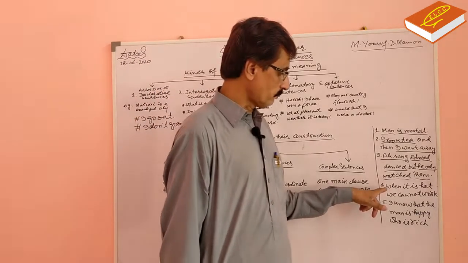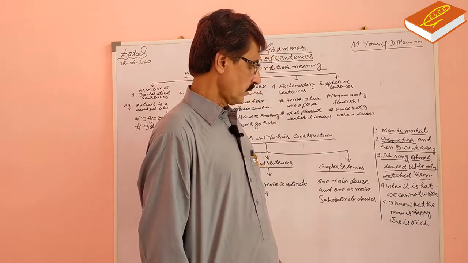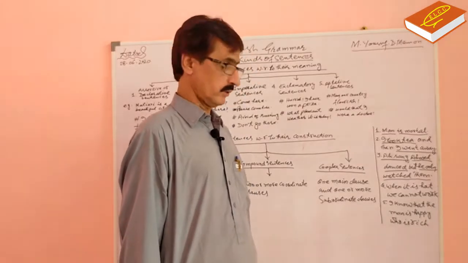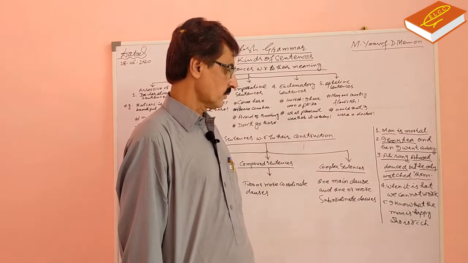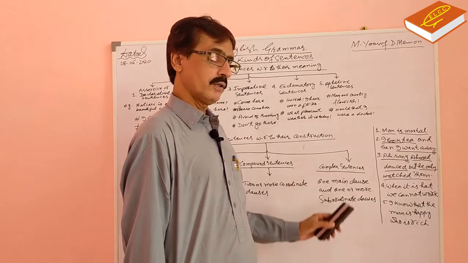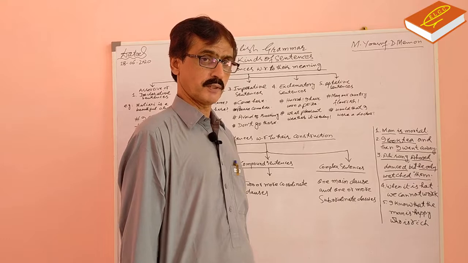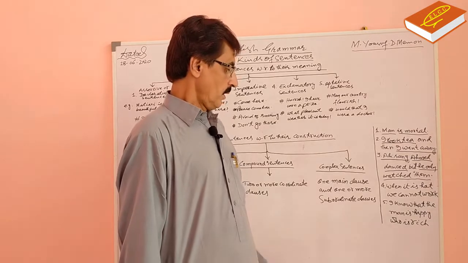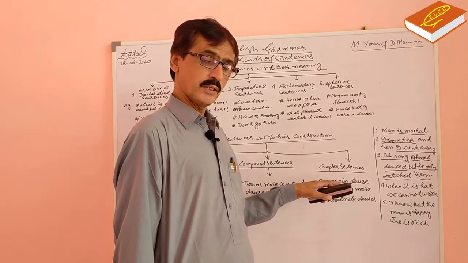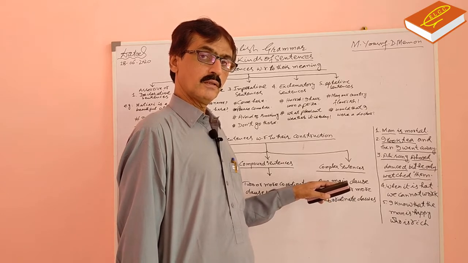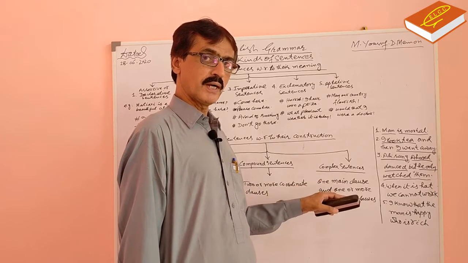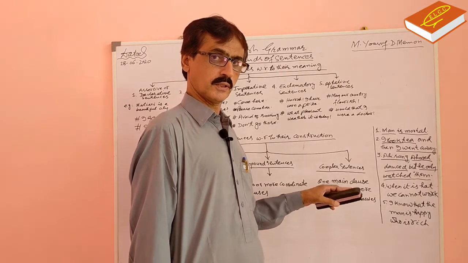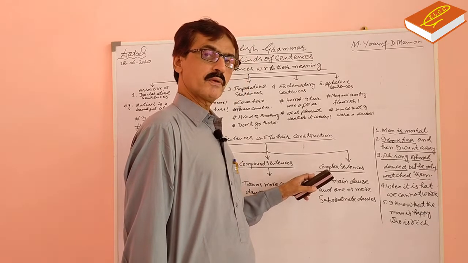Now, look at example number 4. When it is hot, we cannot work. Complex sentence is that which have one main clause, main or principal clause, and one or more subordinate clauses. Main clause is that which can stand alone and it gives its sense. But a subordinate clause cannot stand alone. It can make its sense complete when it is used with main clause.